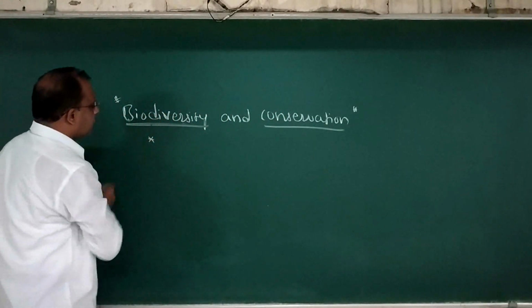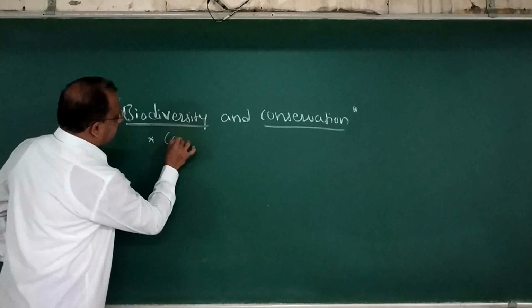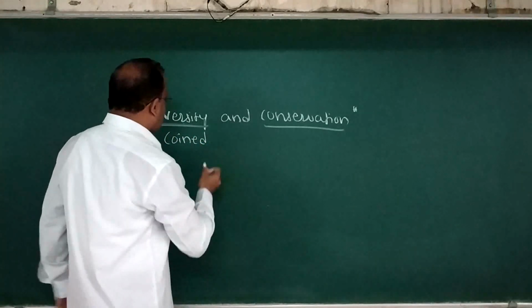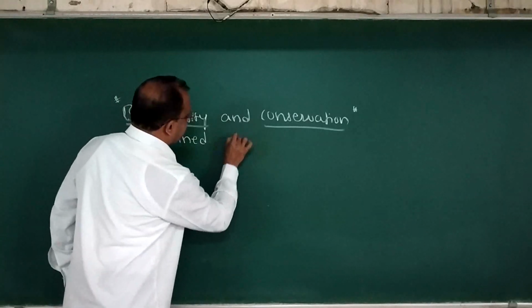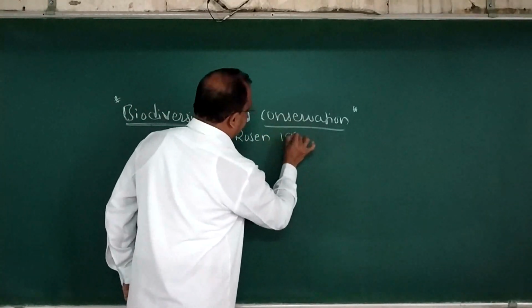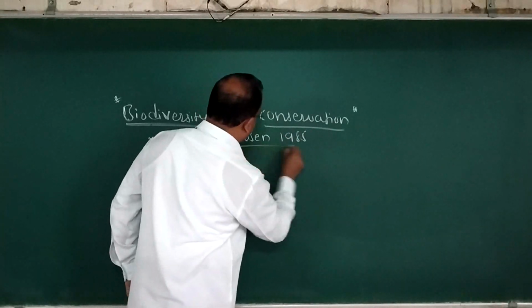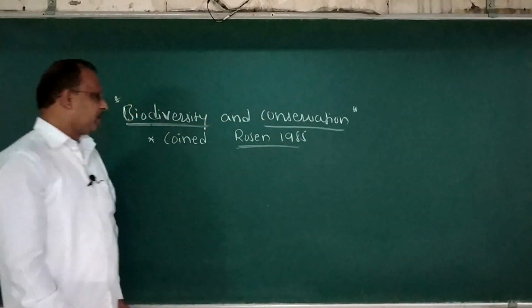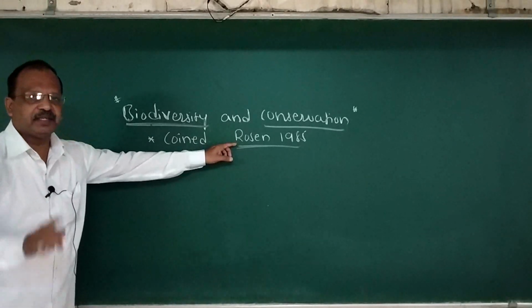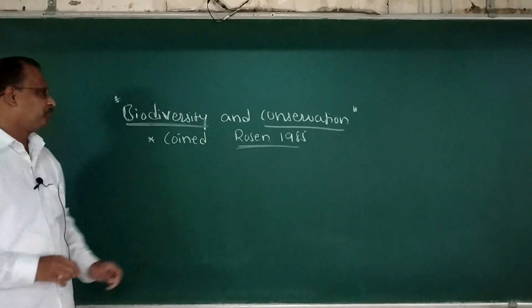The term biodiversity was coined by W.G. Rosen in the year 1985.